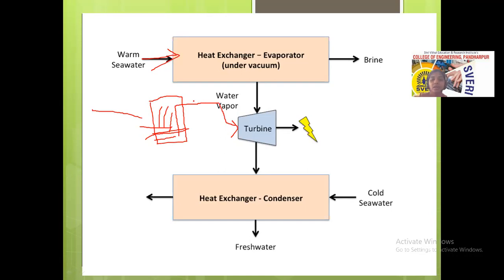After that process, after that electricity generation, the water having low temperature is collected here.